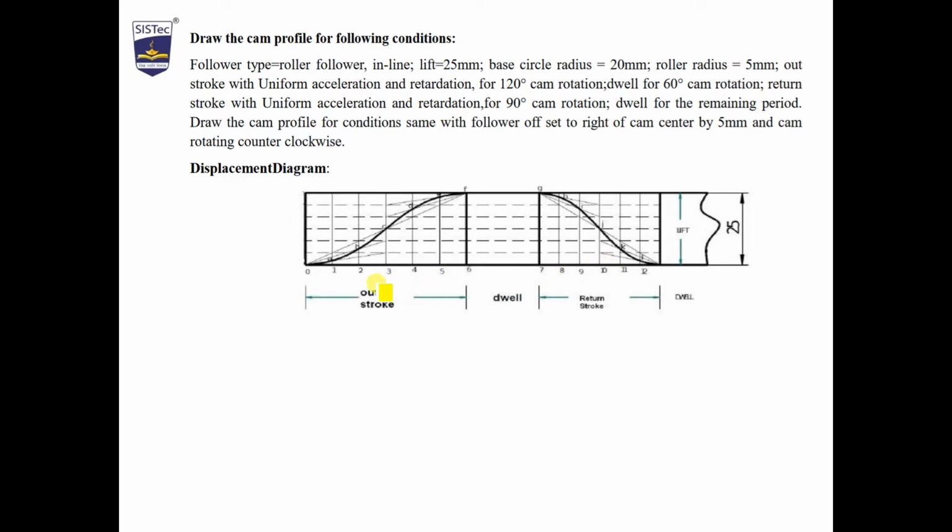Now from the 10th line, divide these 3 center points, join this 0 to F, and join center point to center. Means we have to join these 3 lines: first, second, third center, fourth and fifth. We have drawn these. How have we divided? We have divided this line into 6 equal parts. As we have divided the outstroke and return stroke, we have to divide the center line into 6 equal parts. Similarly, here also we have to divide the center line into 6 equal parts.